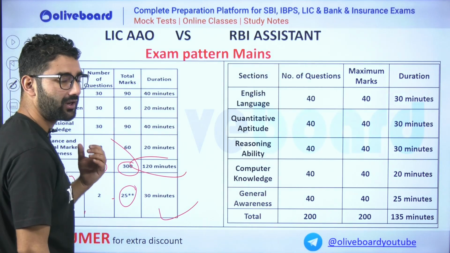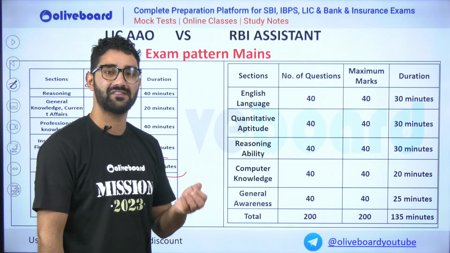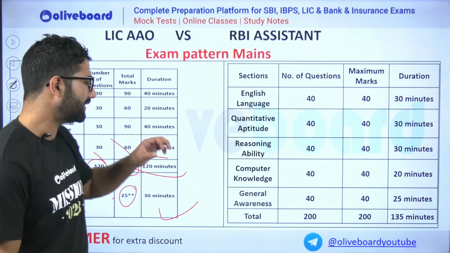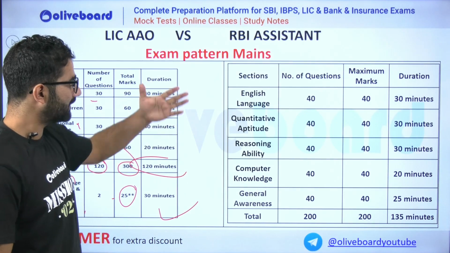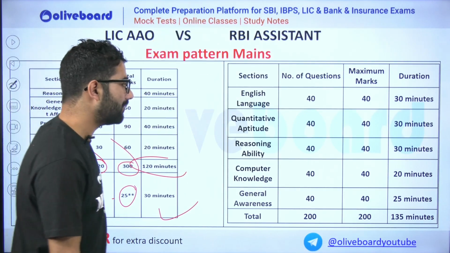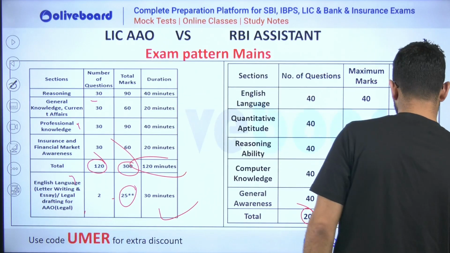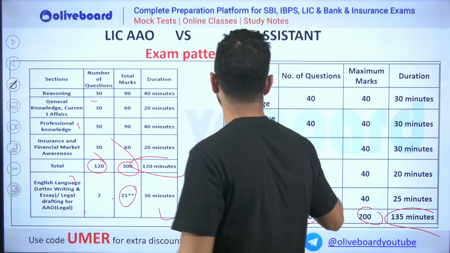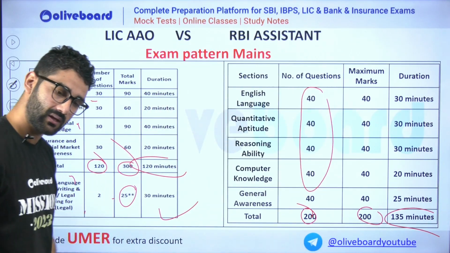But they should have good knowledge of quant, reasoning, general awareness, computer, everything. They should have good knowledge of financial awareness and good command of it. But in RBI assistant, every pattern matters. Out of 200 marks, 135 minutes will be given to you. So the mains is all clear.